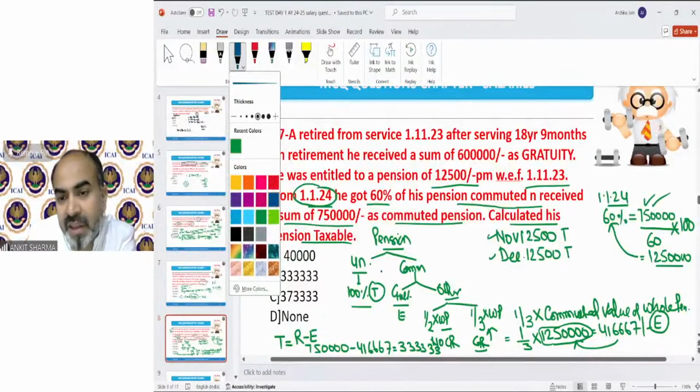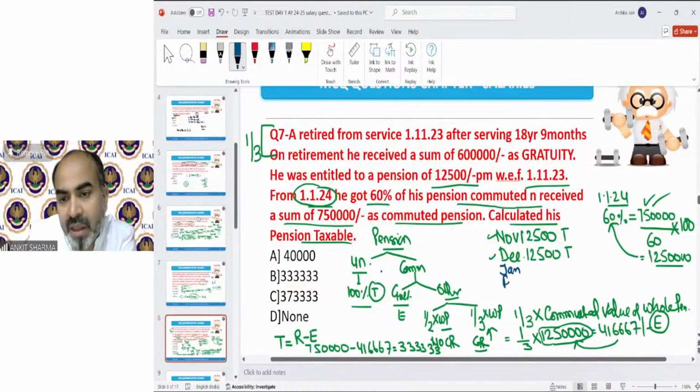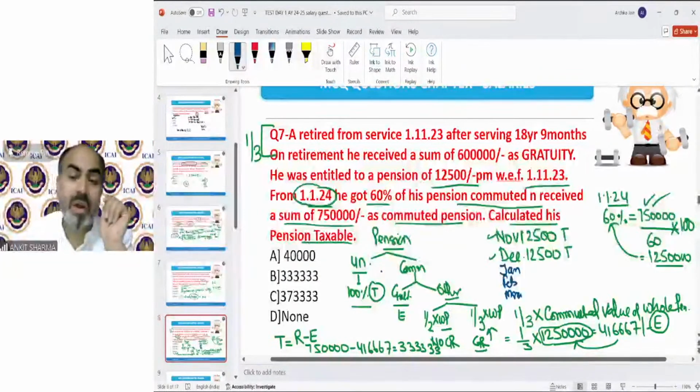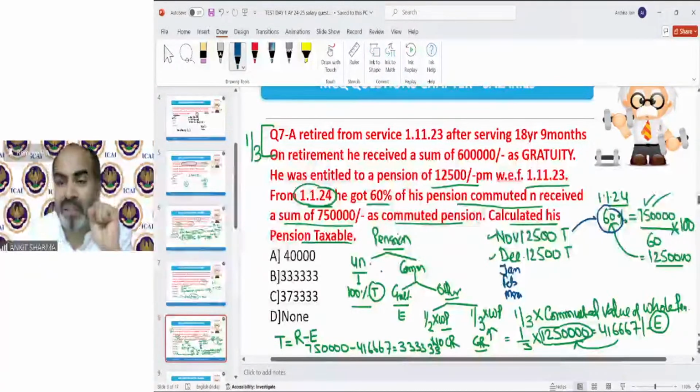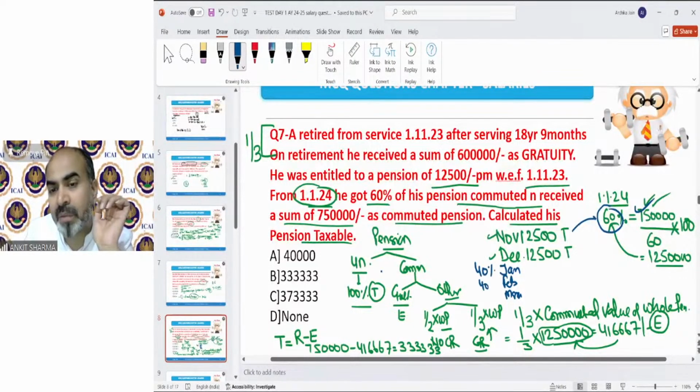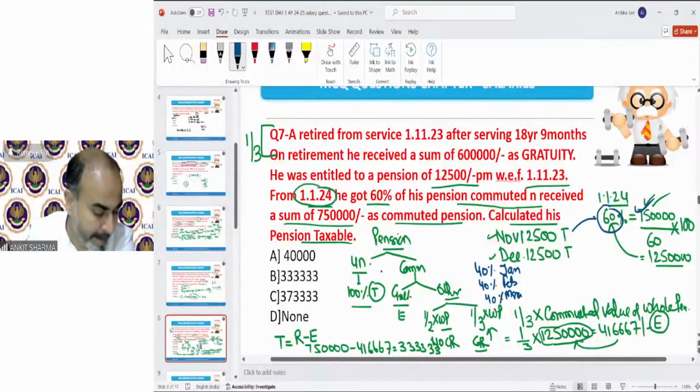From January, February and March, now you will not receive 12,500 rupees per month because 60% of this has been received as a commuted value of pension, that is 7,50,000. So now the remaining value you will receive as 40% per month, which will come to 5,000 rupees.